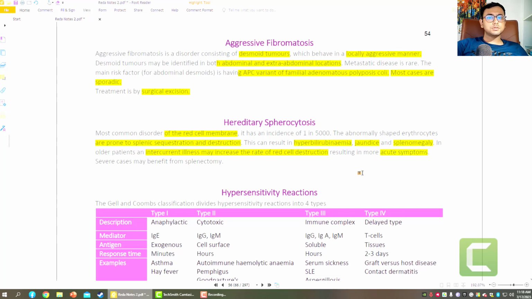What kind of syndrome? Acute syndrome, that is marked jaundice and splenomegaly and also fever. Severe cases may benefit from splenectomy. If a huge enlargement of the spleen occurs, splenectomy is suggested.